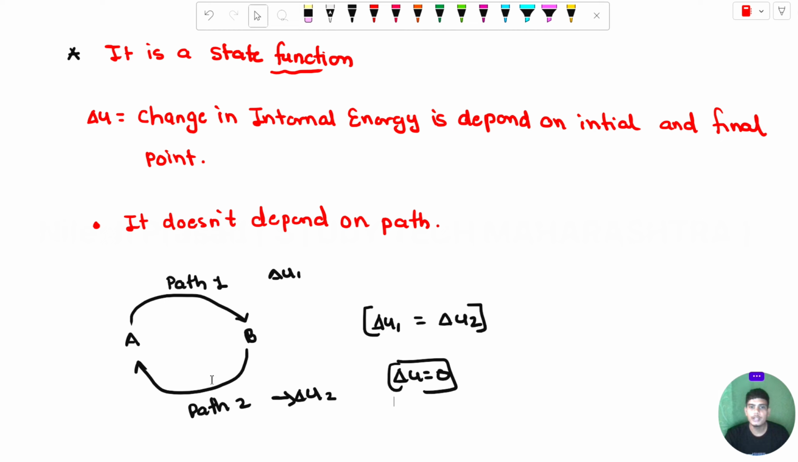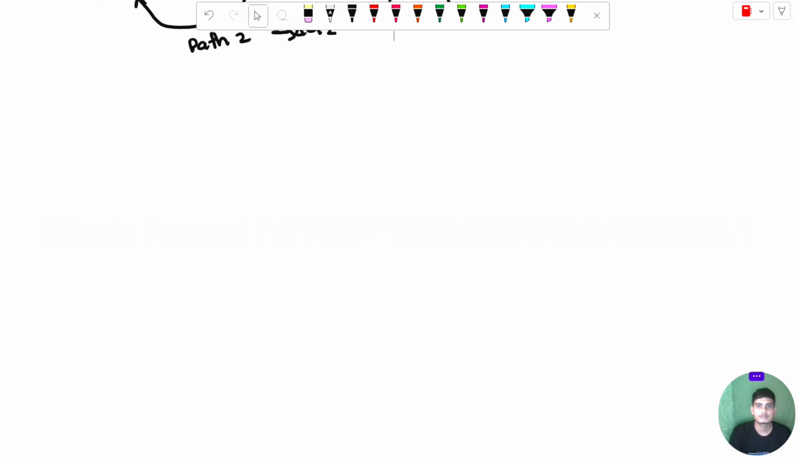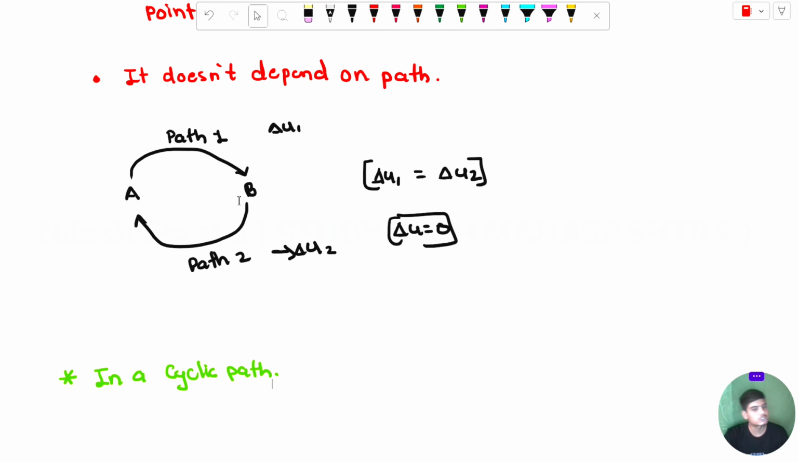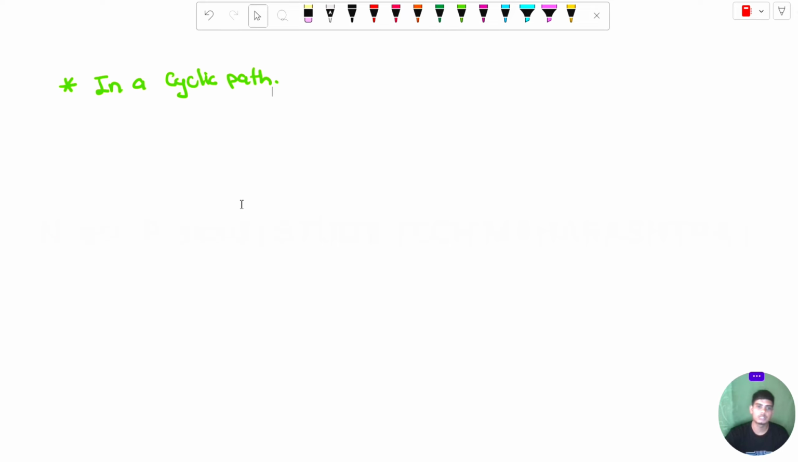The next point for the internal energy is in a cyclic path. We already saw it for the path function, and the same will be true for the cyclic path. The internal energy for the cyclic path is delta U equal to 0.